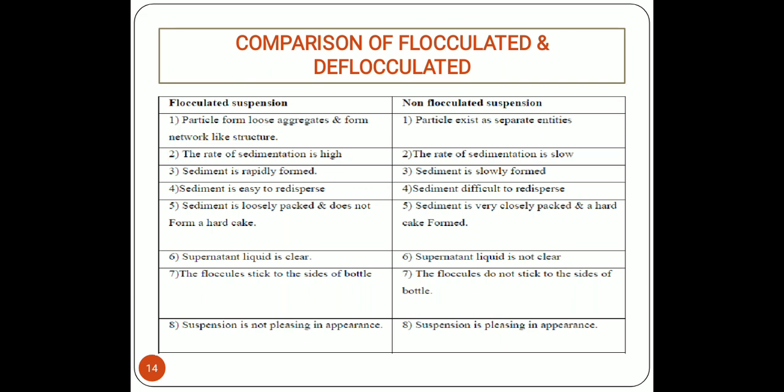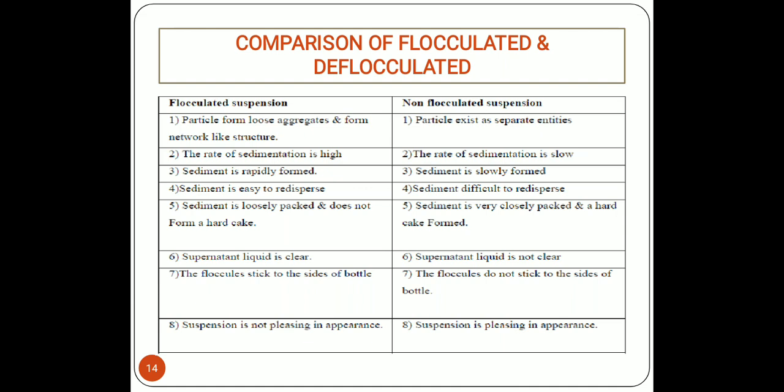So here the points are given. In case of flocculated suspension, particles form loose aggregates and a network-like structure, whereas in case of non-flocculated suspension, particles exist as separate entities. In case of flocculated suspension, the rate of sedimentation is high, while in case of non-flocculated suspension, the rate of sedimentation is slow. In flocculated suspension, sediment is rapidly formed and easy to redisperse, while in case of deflocculated suspension, sediment is slowly formed and difficult to redisperse.